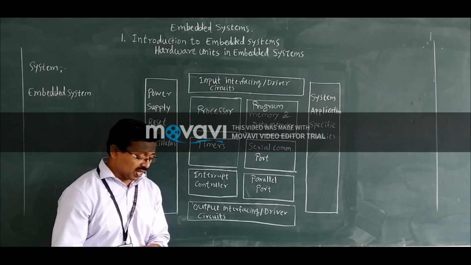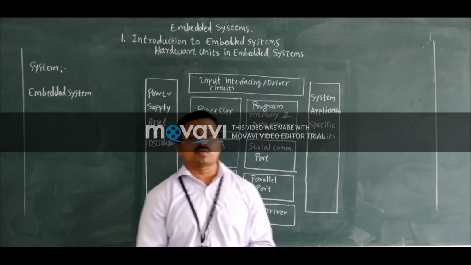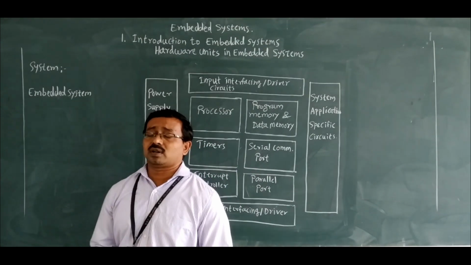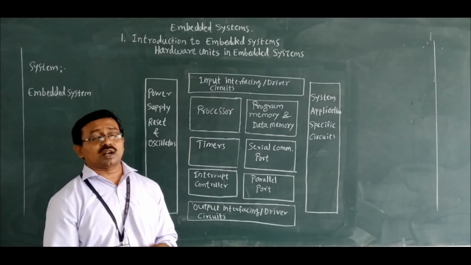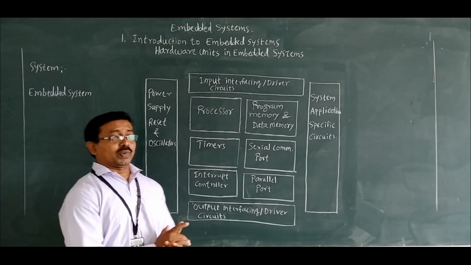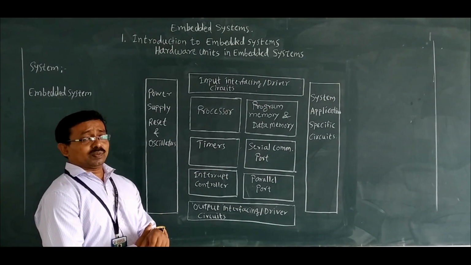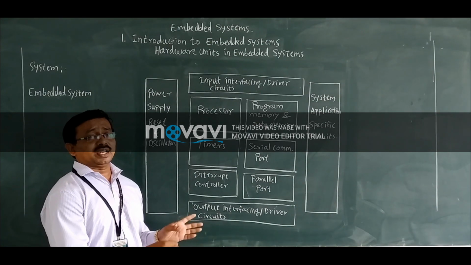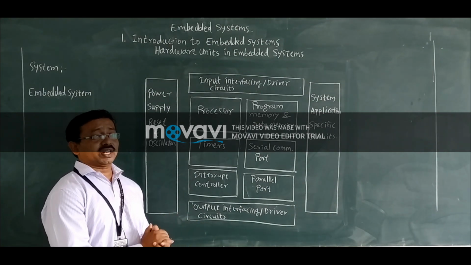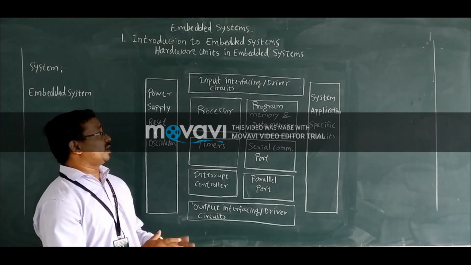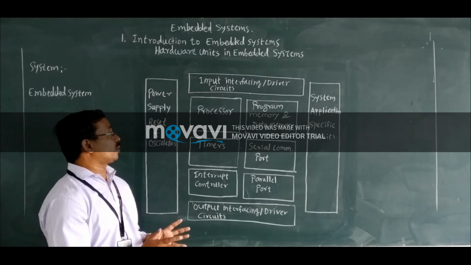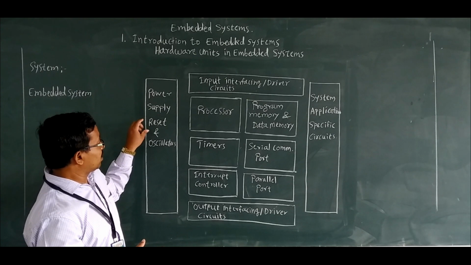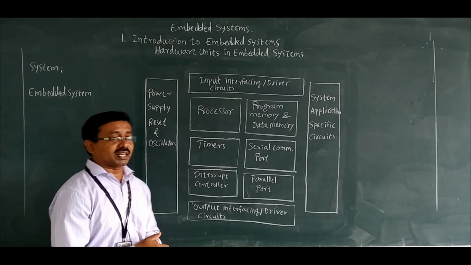As we all know, every system requires power for its operations. Mostly, embedded systems work on a plus 5 volt supply. Some embedded systems work on 2 volts or near about 1.5 volts. But generally, most embedded systems work on a plus 5 volt supply. And here it also explains the reset circuit.